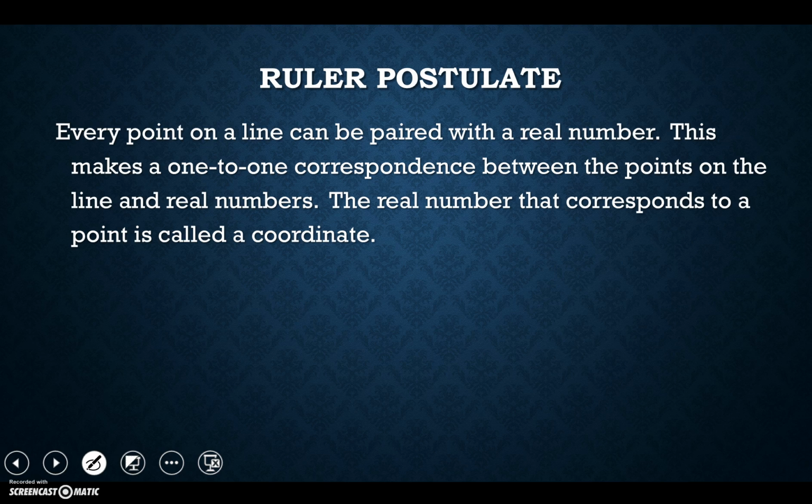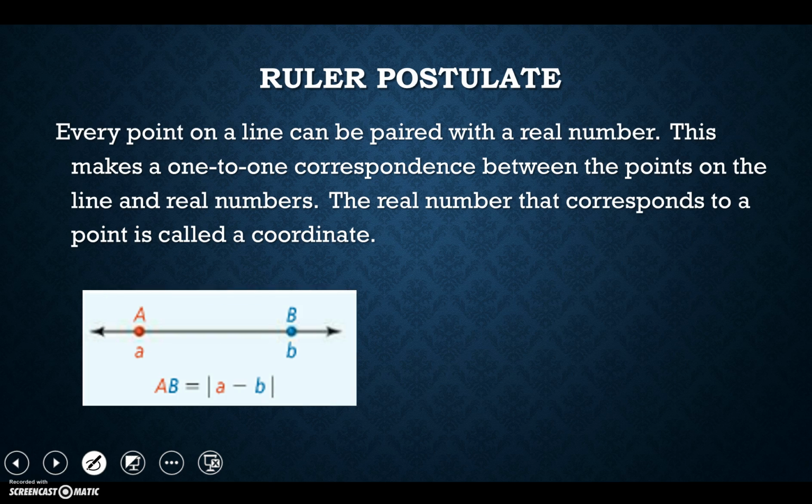Okay, so this is called the ruler postulate, and this is what allows us to use a ruler to measure things. Every point on a line can be paired with a real number. This makes a one-to-one correspondence between the points on the line and real numbers. The real number that corresponds to a point is also called a coordinate. Okay, so with that fish that we were talking about, the front of the fish, the very first point of it, was located on an actual number, which is why we're able to calculate the distance. The end of the fish also is on another number.